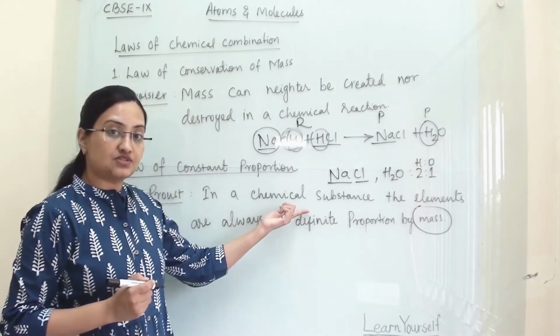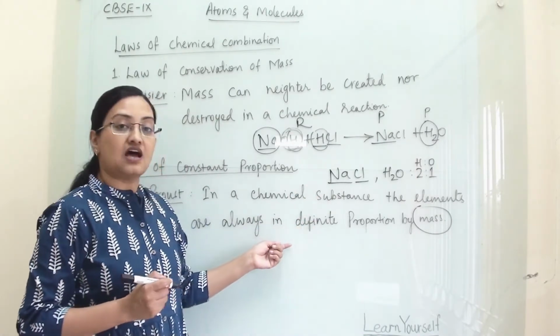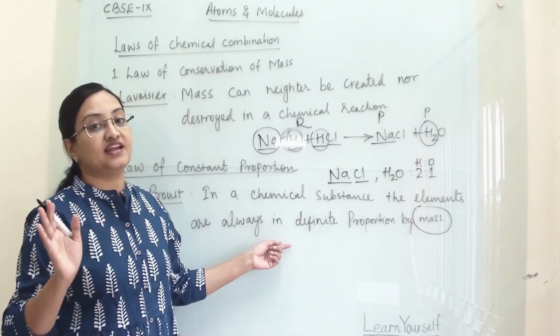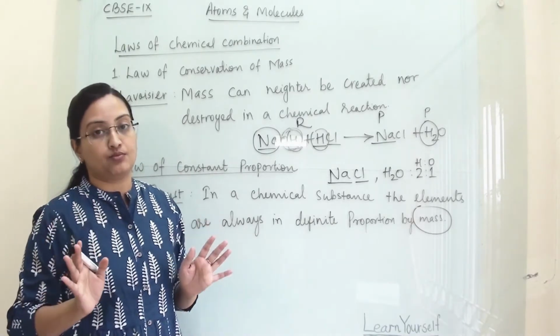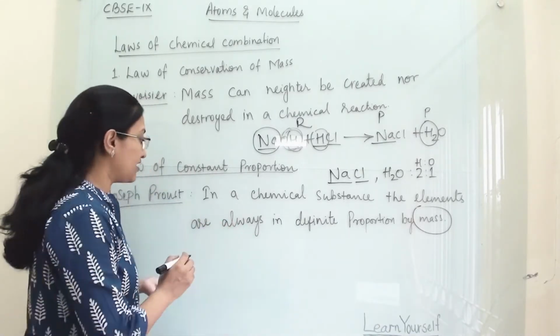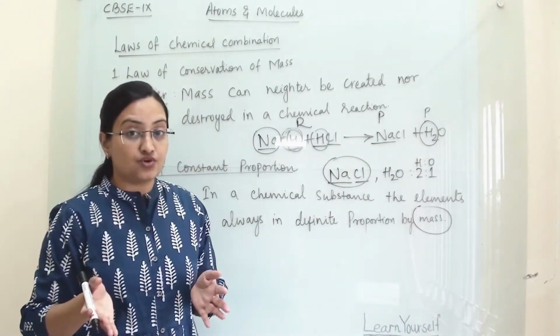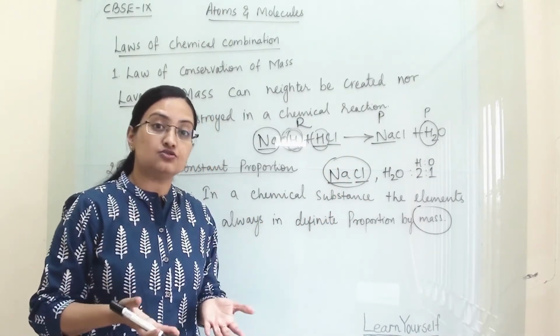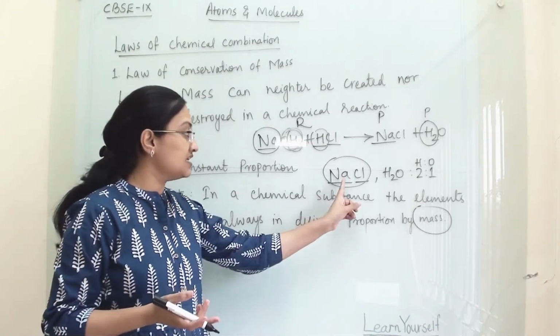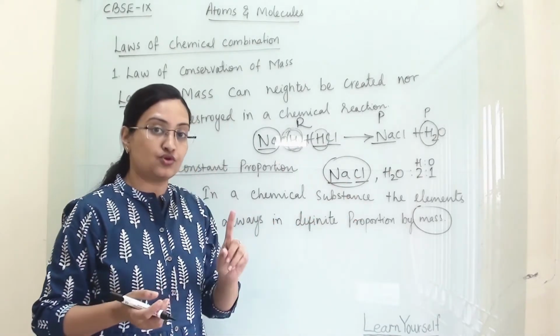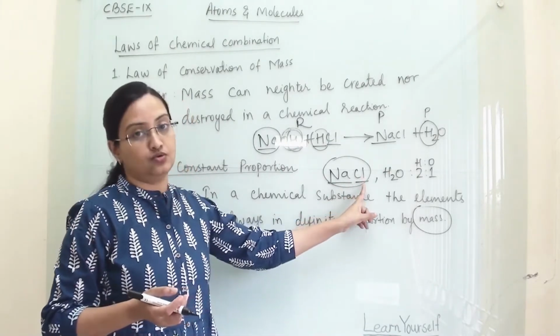In any chemical substance, all the elements are always in definite mass and definite proportion. So if we are talking about sodium chloride, whenever I say sodium chloride or you read sodium chloride, that means it is a composition of one sodium atom and one chlorine atom.